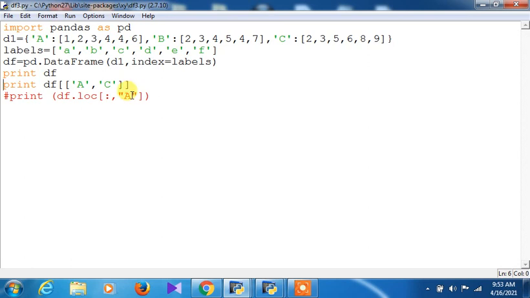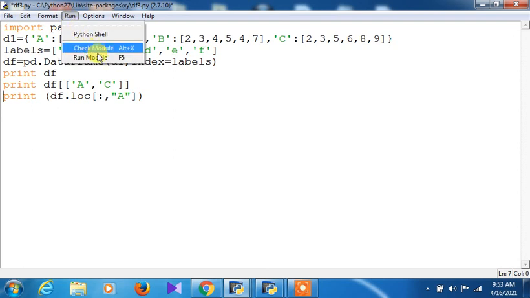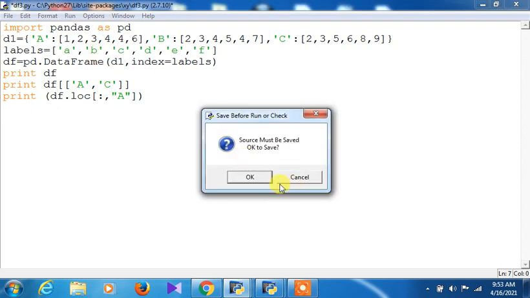the key actually, the level name I mean to say. So I'm just putting it off this one and printing. What I'm giving is colon A. So now you see, colon comma A means I am giving up to A. Now you see what the output actually is, and you will understand the purpose of this one.